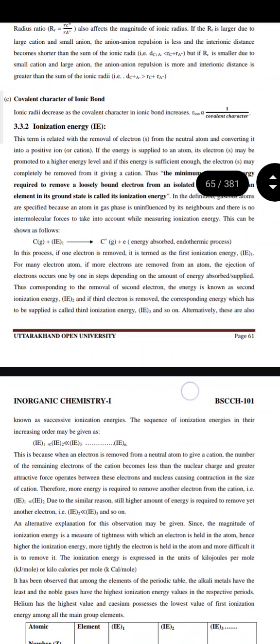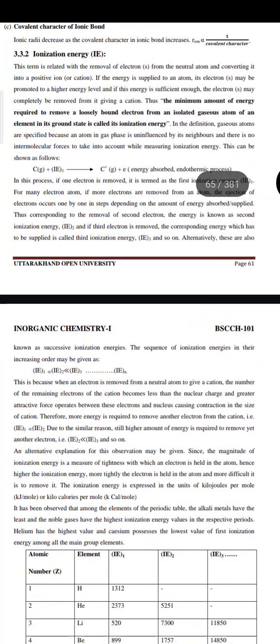Next is ionization energy. The term is related with the removal of electrons from the neutral atom and converting it into a positive ion, that is cation. If energy is supplied to an atom, its electron may be promoted to a higher energy level, and if this energy is sufficient enough, the electron may completely be removed from it, giving a cation. Thus, the minimum amount of energy required to remove a loosely bound electron from an isolated gaseous atom of an element in its ground state is called its ionization energy.